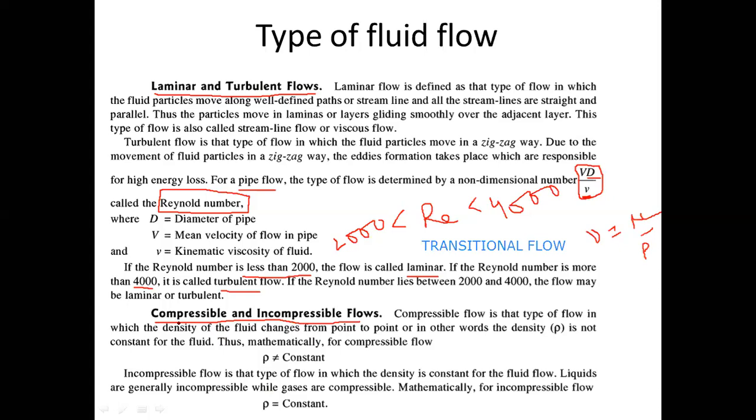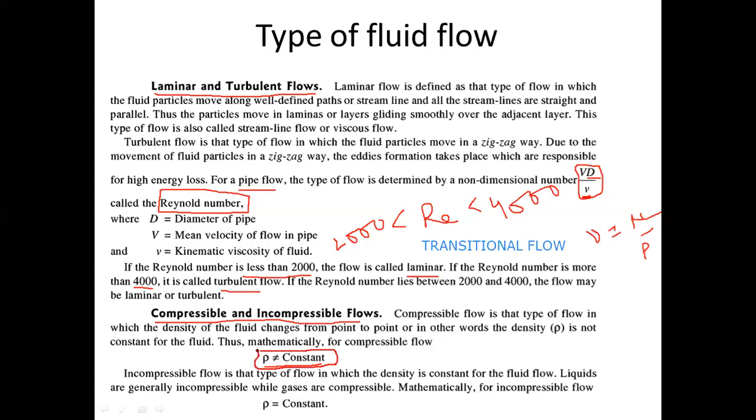Compressible means something which can get compressed. Now, what is the condition where something can get compressed? If you can decrease its volume, then the something can be compressed. When you are compressing something, when you are applying pressure on something, its density will change. Fine. Now, if the density is changing, such type of flow is called compressible flow. So during a fluid flow, if the density is not constant, if the density gets changed, such flows are called compressible flow.